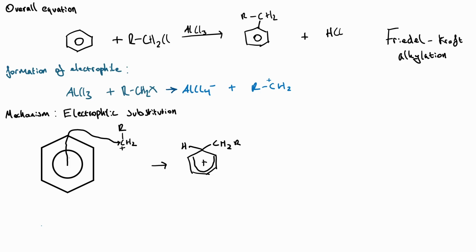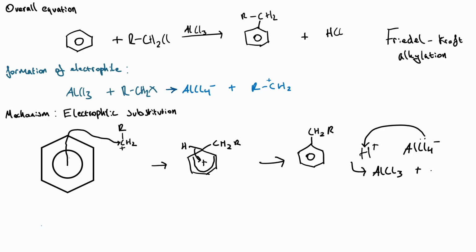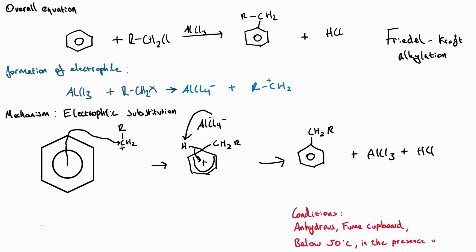Now electrons will move from the carbon-hydrogen bond to restore the delocalized ring. So we show that with an arrow from the CH bond going into the positive charge. That will then release H+, and that H+ will react with AlCl4-, where a pair of electrons goes towards the hydrogen to then reform our catalyst AlCl3 and our hydrogen chloride. Alternatively, you could show that in the step before by showing the electrons on the negatively charged chloride ion going towards that hydrogen. The reaction conditions for this are quite simple.